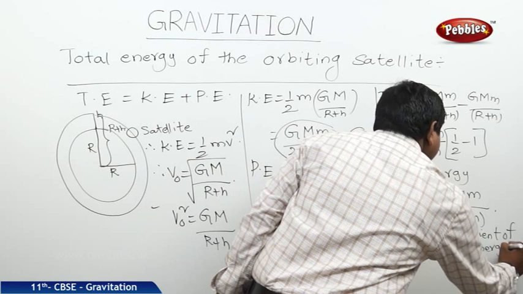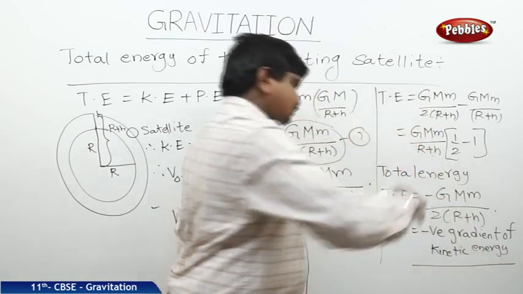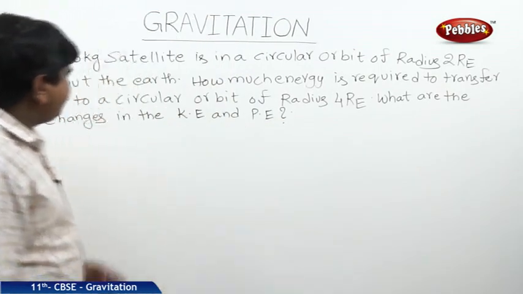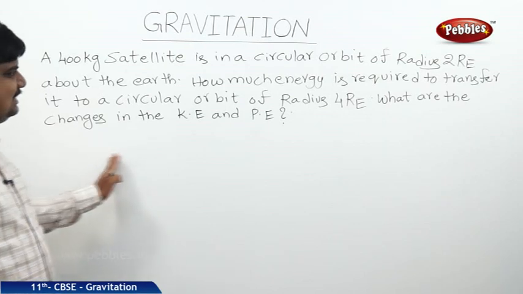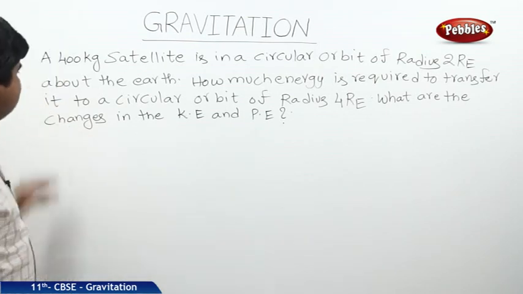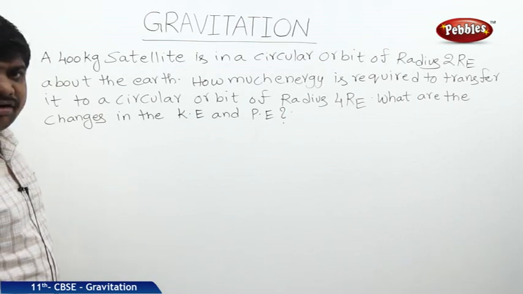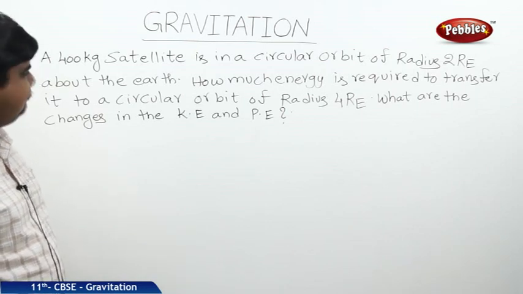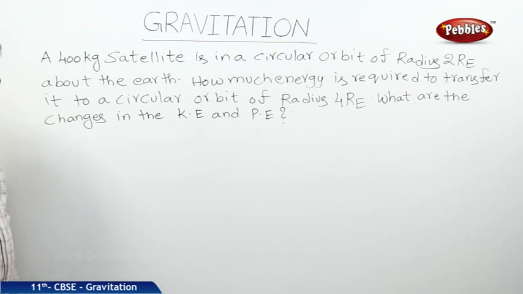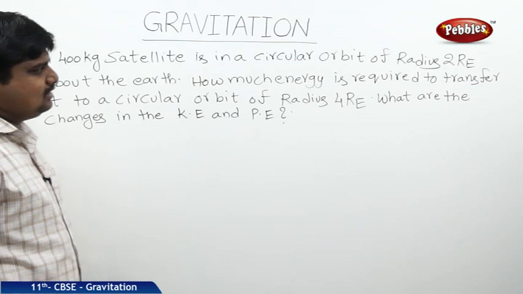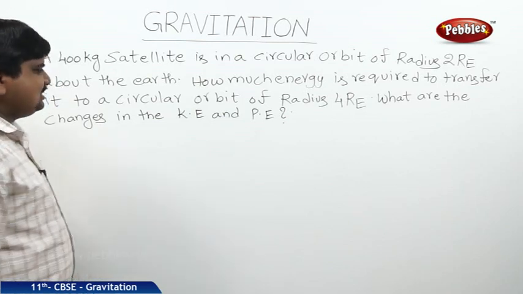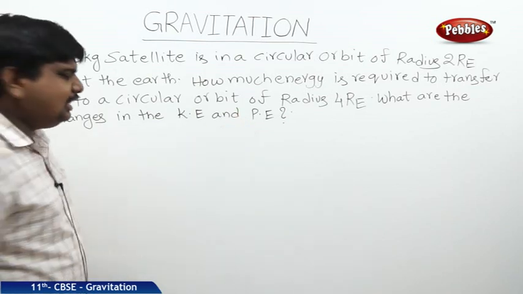This is the problem which is related to the total energy of the orbiting satellite. The content of the problem is: a 400 kg satellite is in a circular orbit of radius 2 RE about the Earth. How much energy is required to transfer it to a circular orbit of radius 4 RE? What are the changes in the kinetic energy and potential energy?